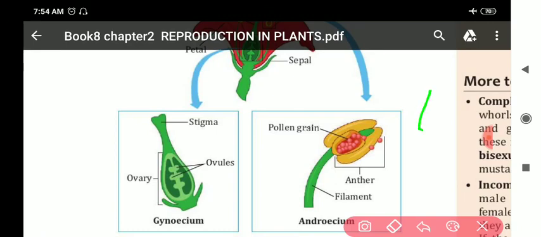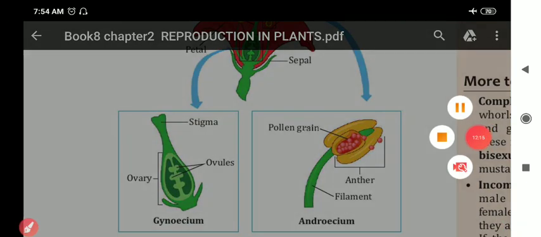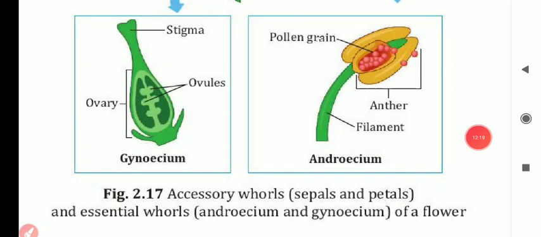Just see this diagram. This diagram deals with the androecium and gynoecium, the male reproductive part and female reproductive part of the flower.